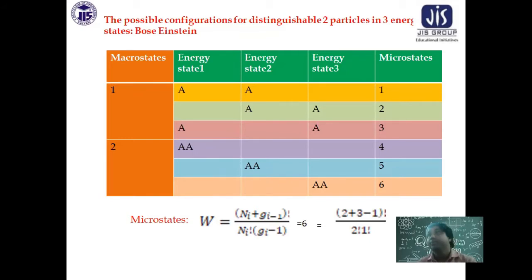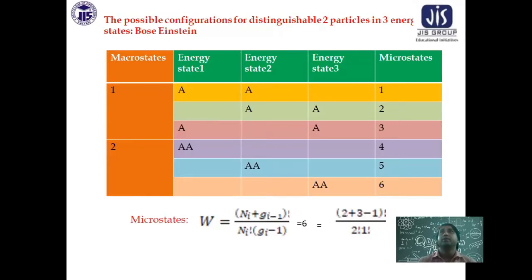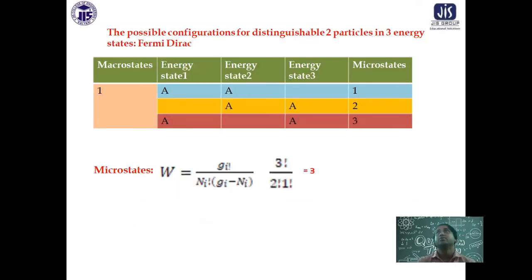Another option is to use the formula: Ni plus Gi minus 1 factorial by Ni factorial times Gi minus 1 factorial, so it is becoming 6. In an examination, you can either use the formula, or if you cannot remember it, you can work it out the way I am doing it here. And for Fermi-Dirac statistics, the option of 2 particles in a single energy level will be gone, because of Pauli's exclusion principle; there will be one particle in one energy state. So only these 3 microstates will be there, and the macrostate is one particle in one energy state.